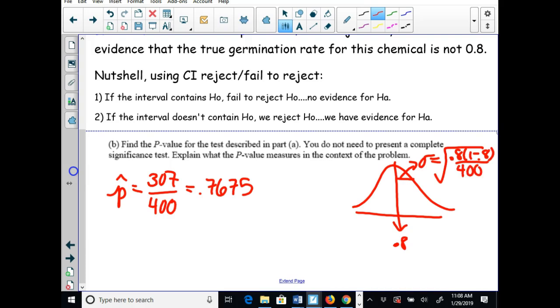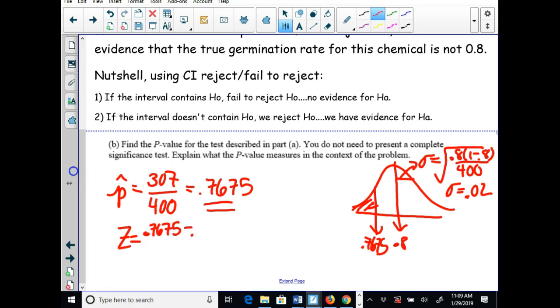Now I'm going to quickly calculate it again, because I'm going fast, and I don't want to make a video based off of a wrong answer. And I did get a standard deviation of 0.02. We have our p-hat here, 0.7675, so that's below 0.8. Since it's below, I'm going to shade to the left. I'm going to go to my chart. Before I go to my chart, though, again, I'm going fast, forgive me. I'm going to find a z-score.